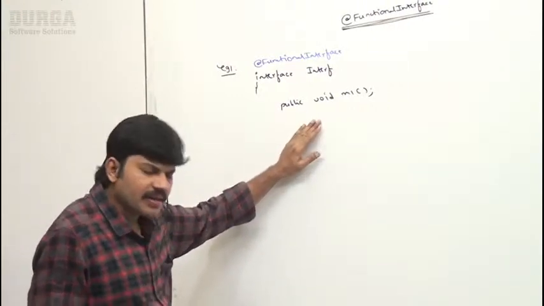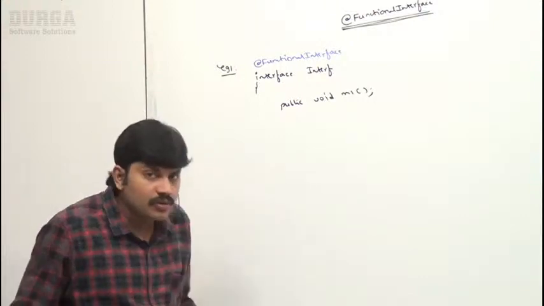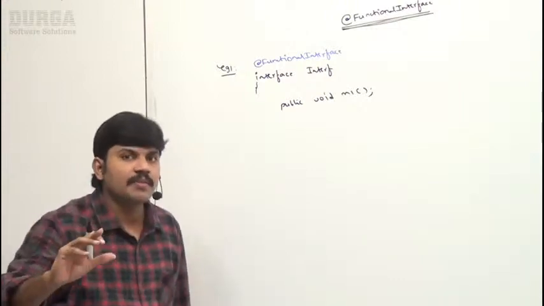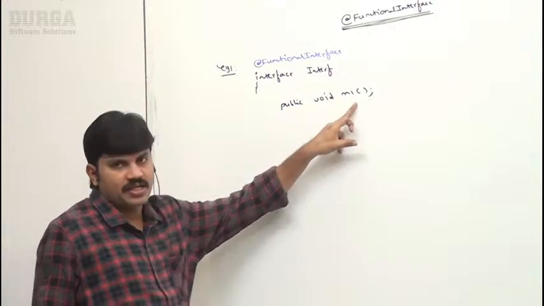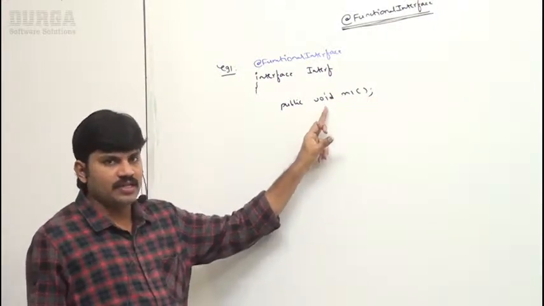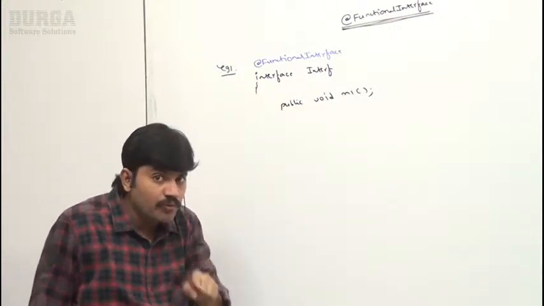Can I take a default method? No problem. Can I take a static method? No problem. Happily you are allowed to take any number of default methods and any number of static methods, but the restriction is applicable only to abstract methods. If it ends with a semicolon, implicitly it's always abstract only. Every method present inside an interface is always public abstract up to version 1.7.